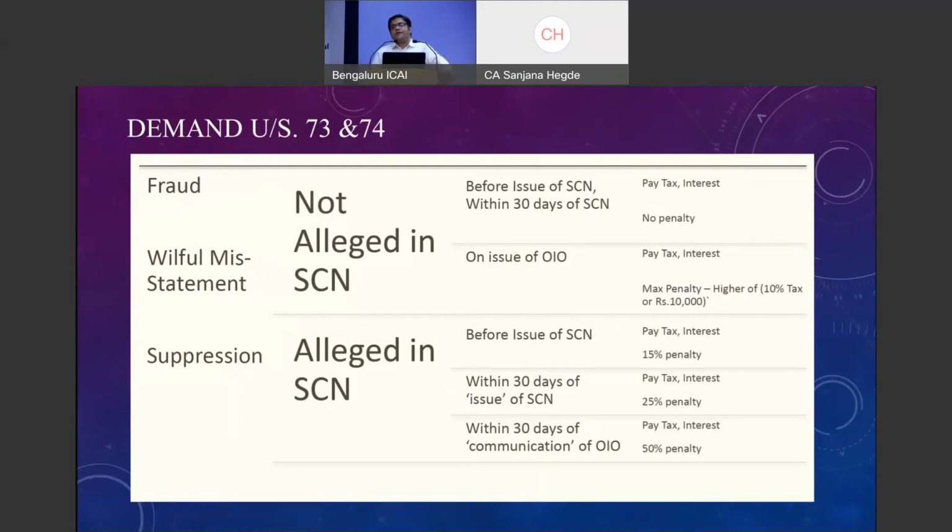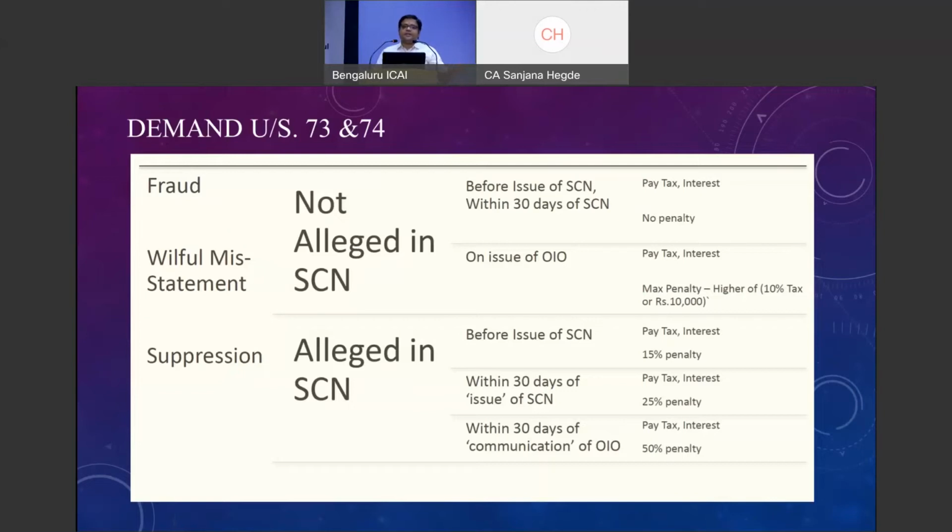If you are paying within 30 days of the communication of the order in original, that is the third chance. There you can pay the penalty of 50%. Beyond that, no further reduction is possible. You need to pay mandatorily 100%. This is how section 73 and 74 are structured.